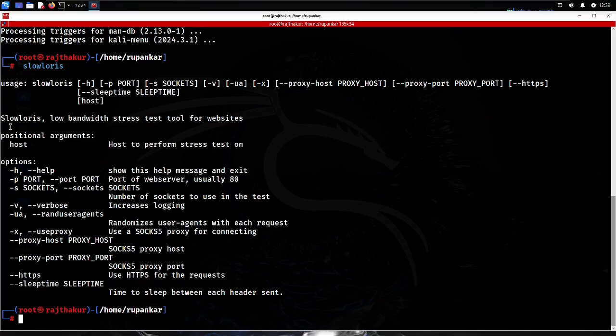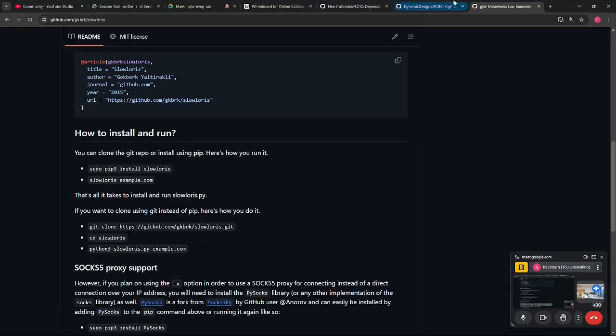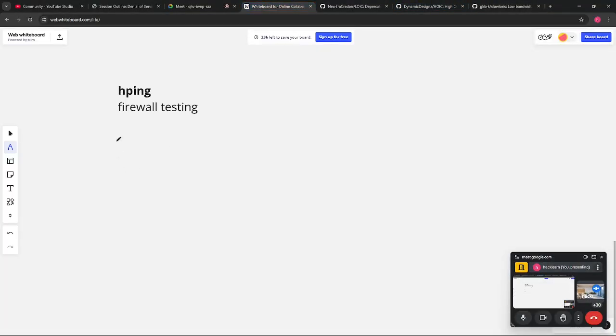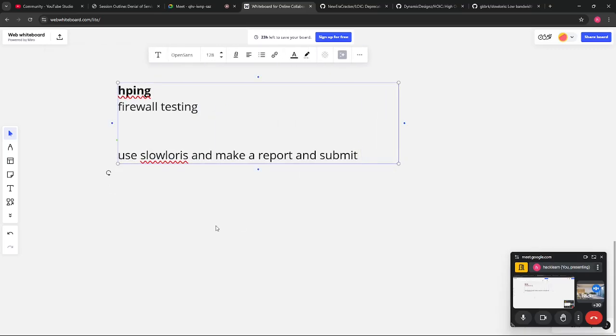A small task from my side: use Slowloris over any particular target and make a report of it, and submit it in your group on Black Hat. Or even, now you all know my new WhatsApp number, so submit that report over my WhatsApp, what you analyzed, how you performed it, and what commands you used for that particular attack.